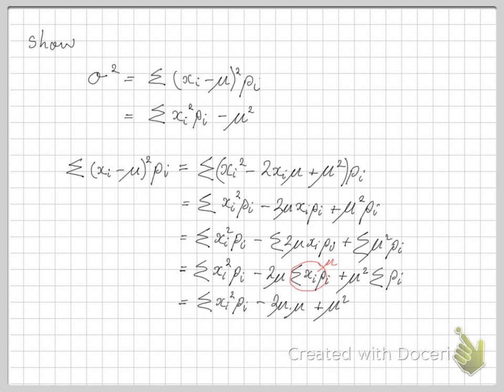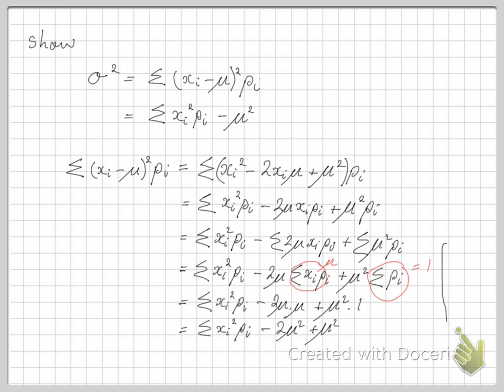And now again, we know that the sum of pi is equal to 1. And so that gives us mu squared times 1. So that gives us the sum of xi squared pi minus 2 mu squared plus mu squared.